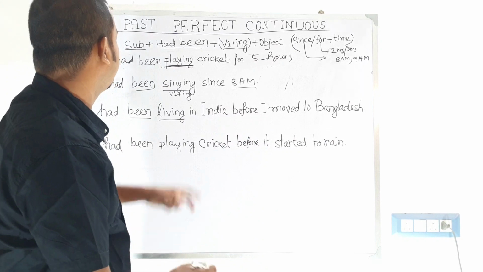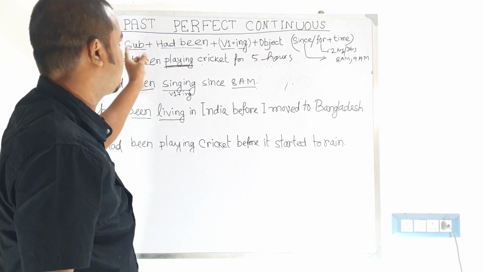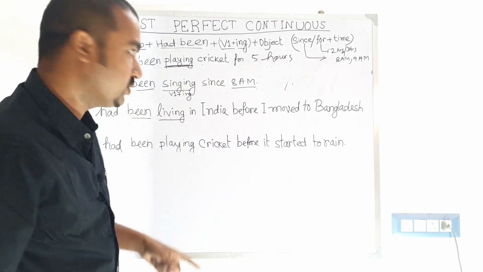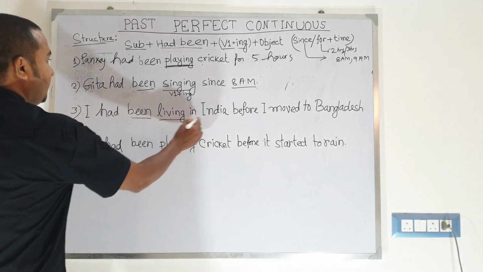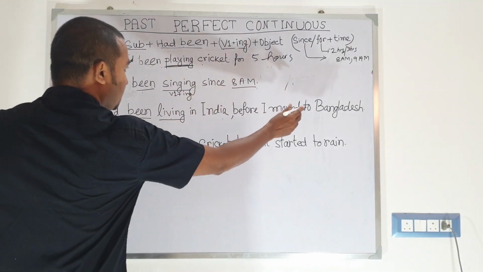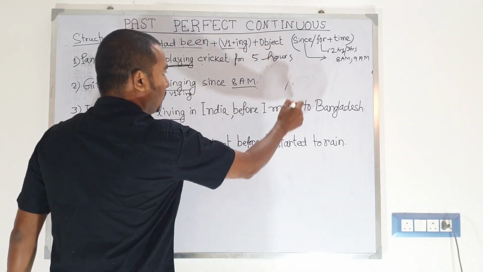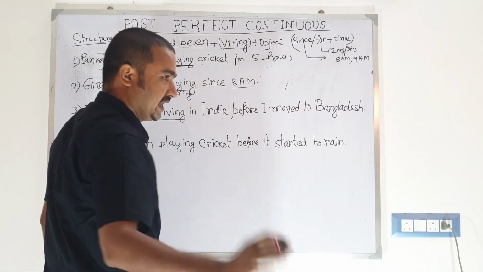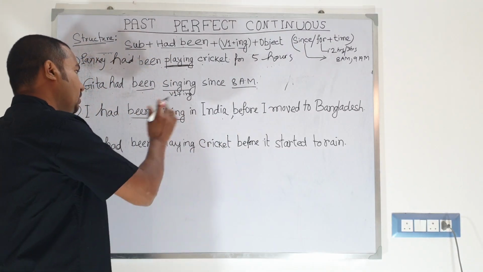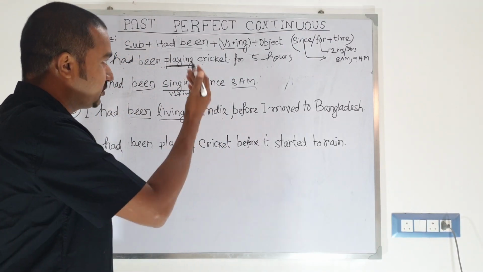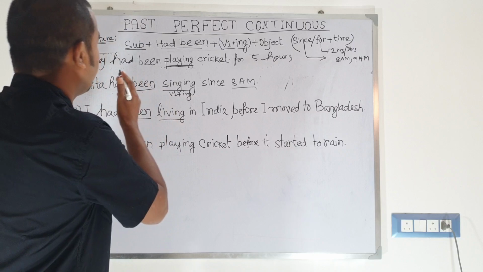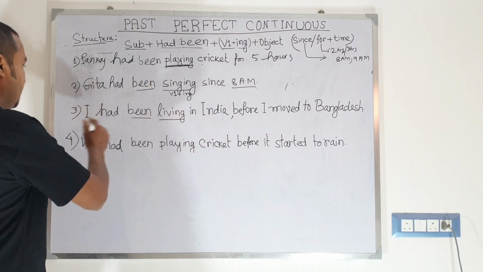If we maintain the proper past perfect continuous structure, we say: I had been living in India before I moved to Bangladesh. Here there is no since or for. We don't need to use any for or since here, so we can also make a sentence without using since or for in the past perfect continuous tense.